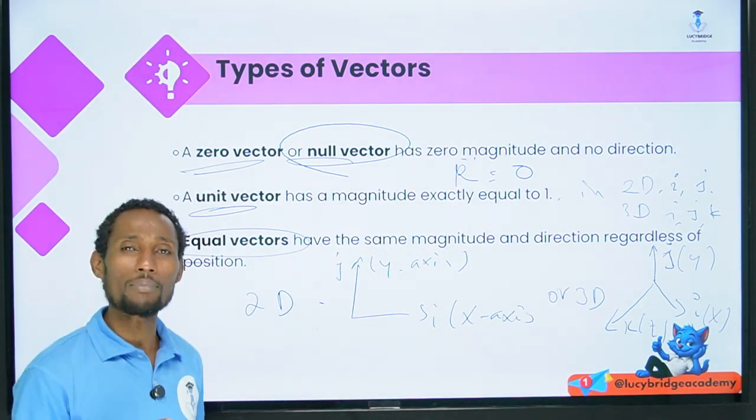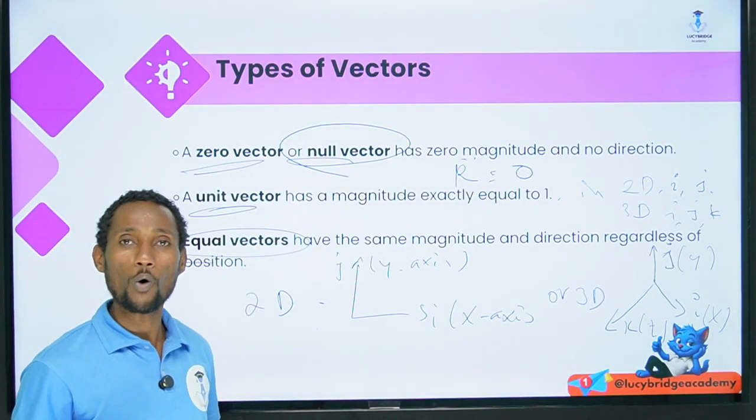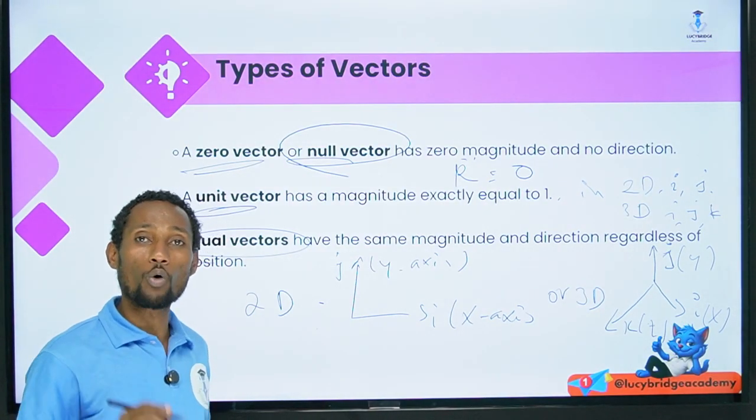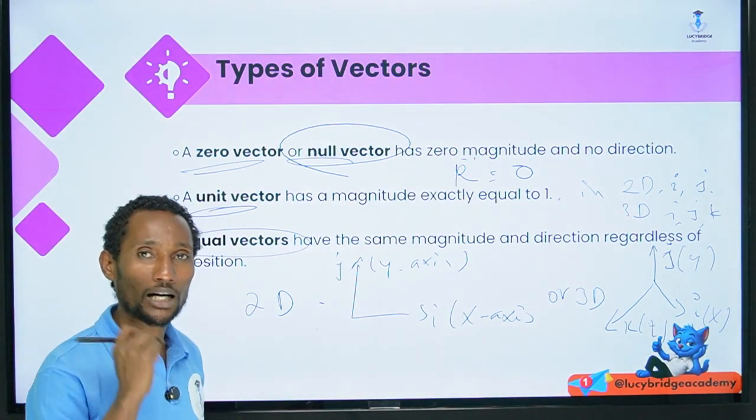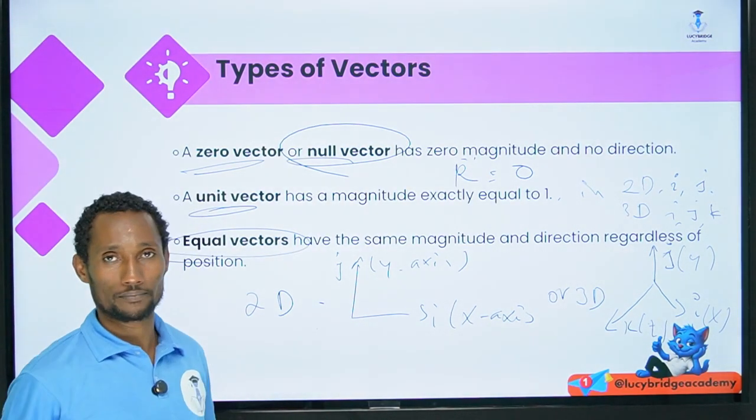which have the same magnitude and direction. Both their magnitudes, of two or more vectors, must be the same, and also the same direction.